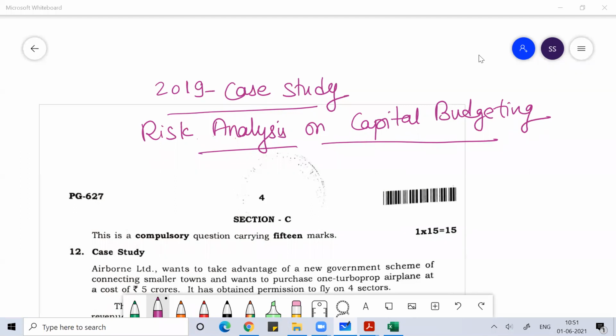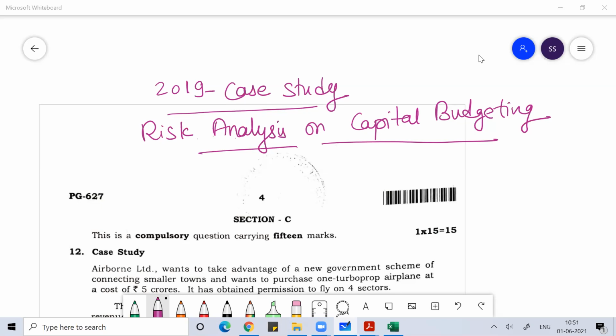Probably, as you can understand, in this subject called risk management and derivatives, every year the case study comes from this topic called risk analysis on capital budgeting. So we are primarily focusing on those case studies which come every year for your exam purpose. More or less, the case studies are of a similar nature.